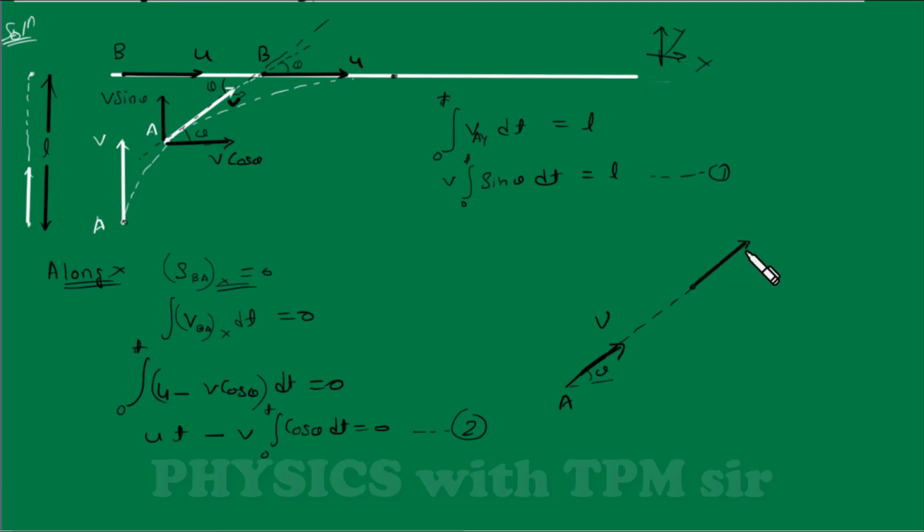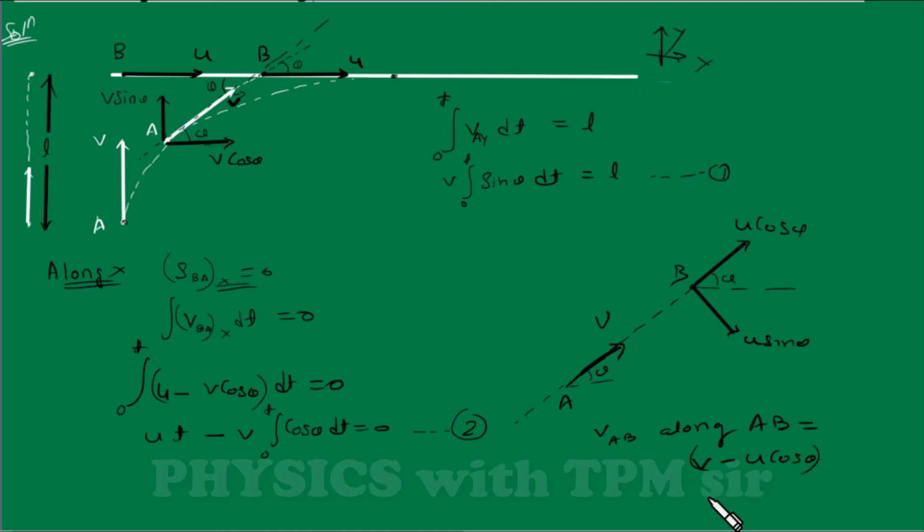Here it is u cos theta and it is u sin theta. This is angle theta, this is particle B. So along this line, the velocity of A with respect to B along AB, I will say, is